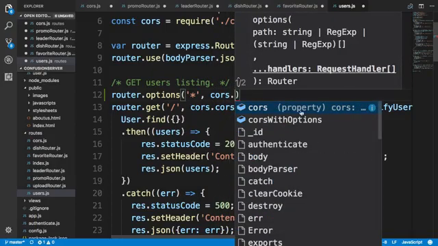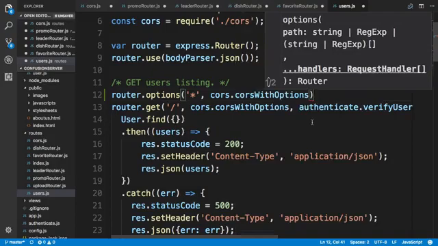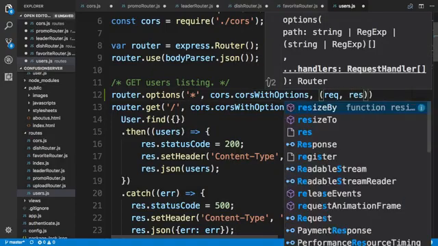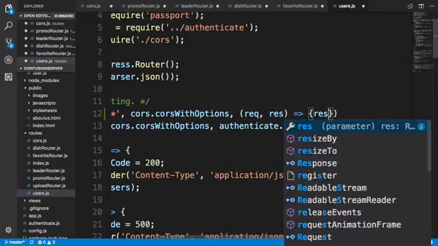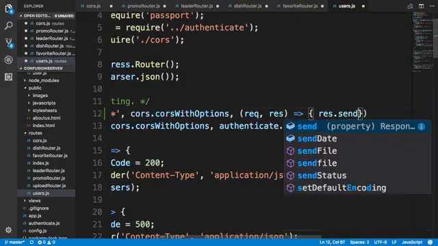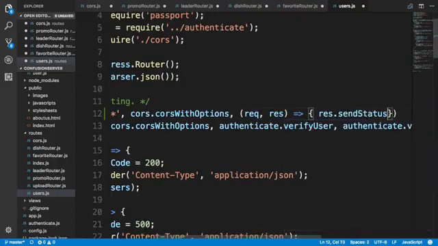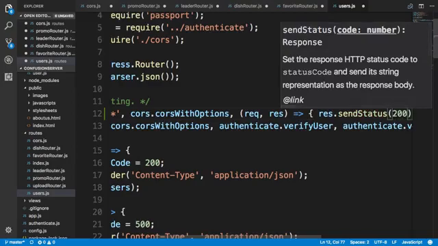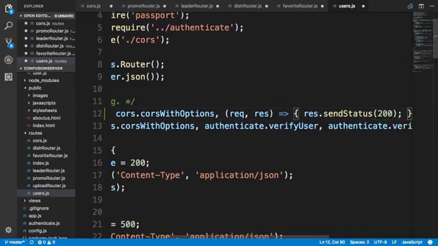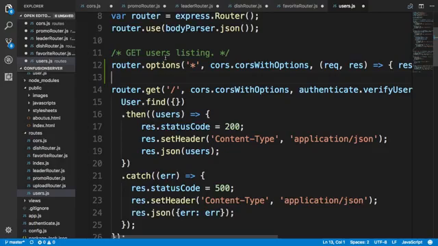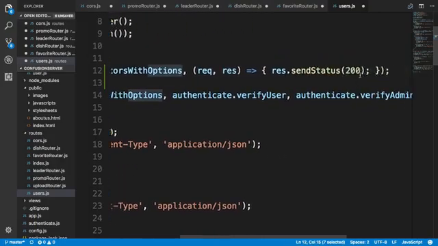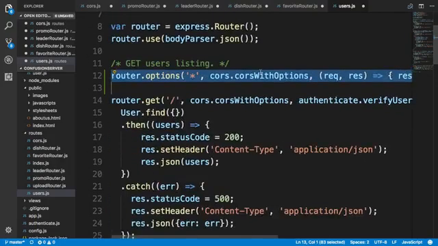So that's why we will check cors with options here, and then we'll simply return a status message of 200 in response to that. So for any endpoint under users, if we receive the options, we'll simply return a status 200 here.